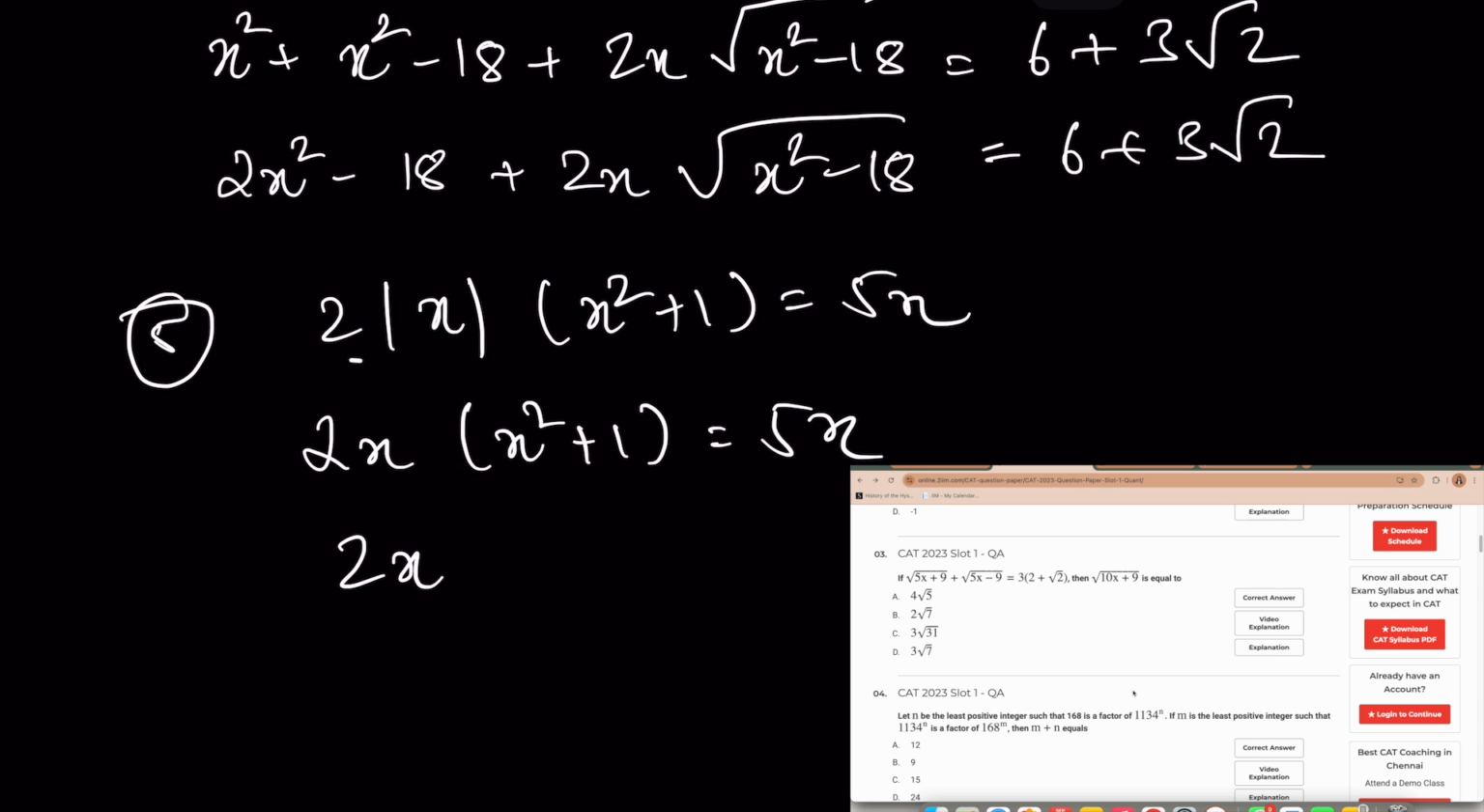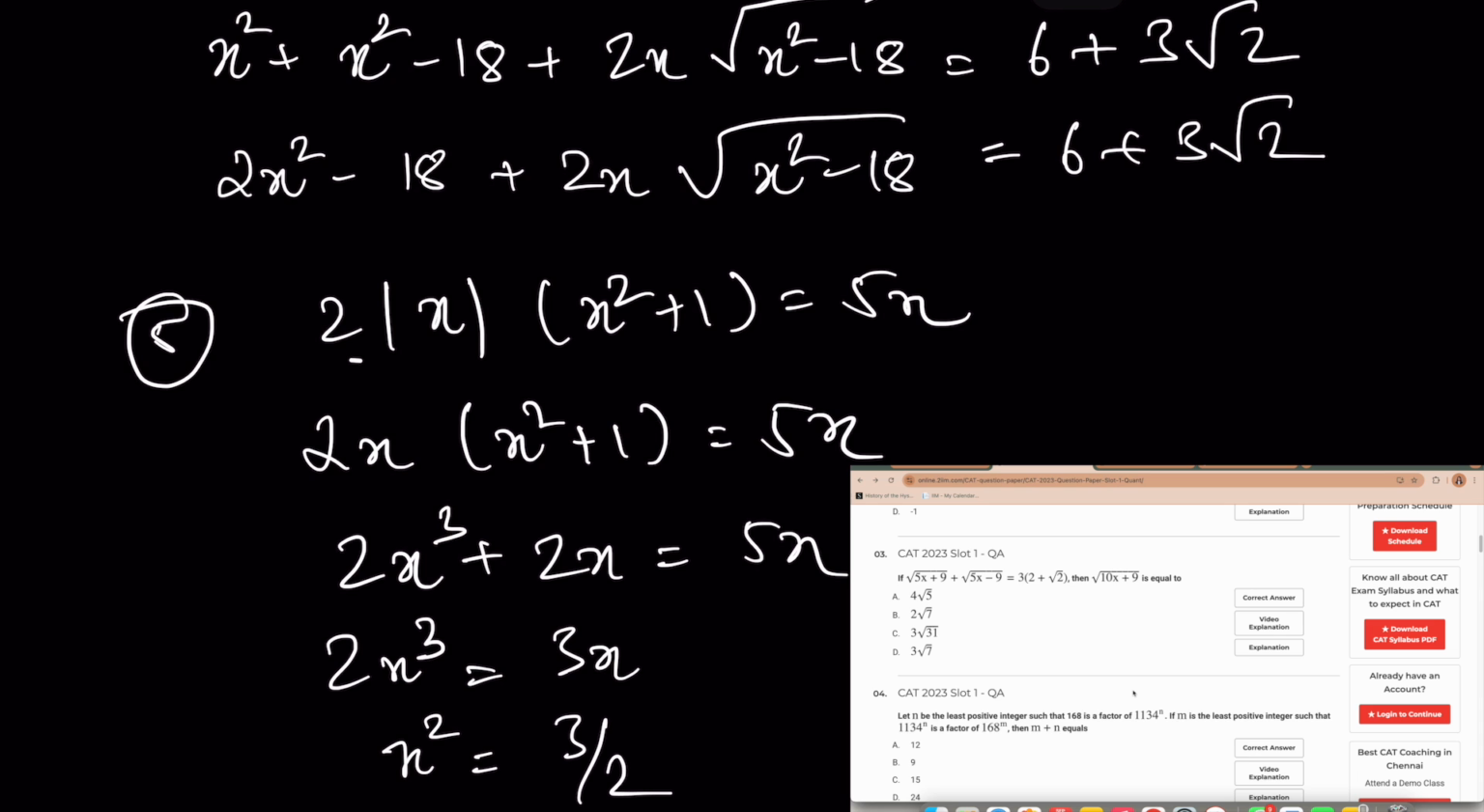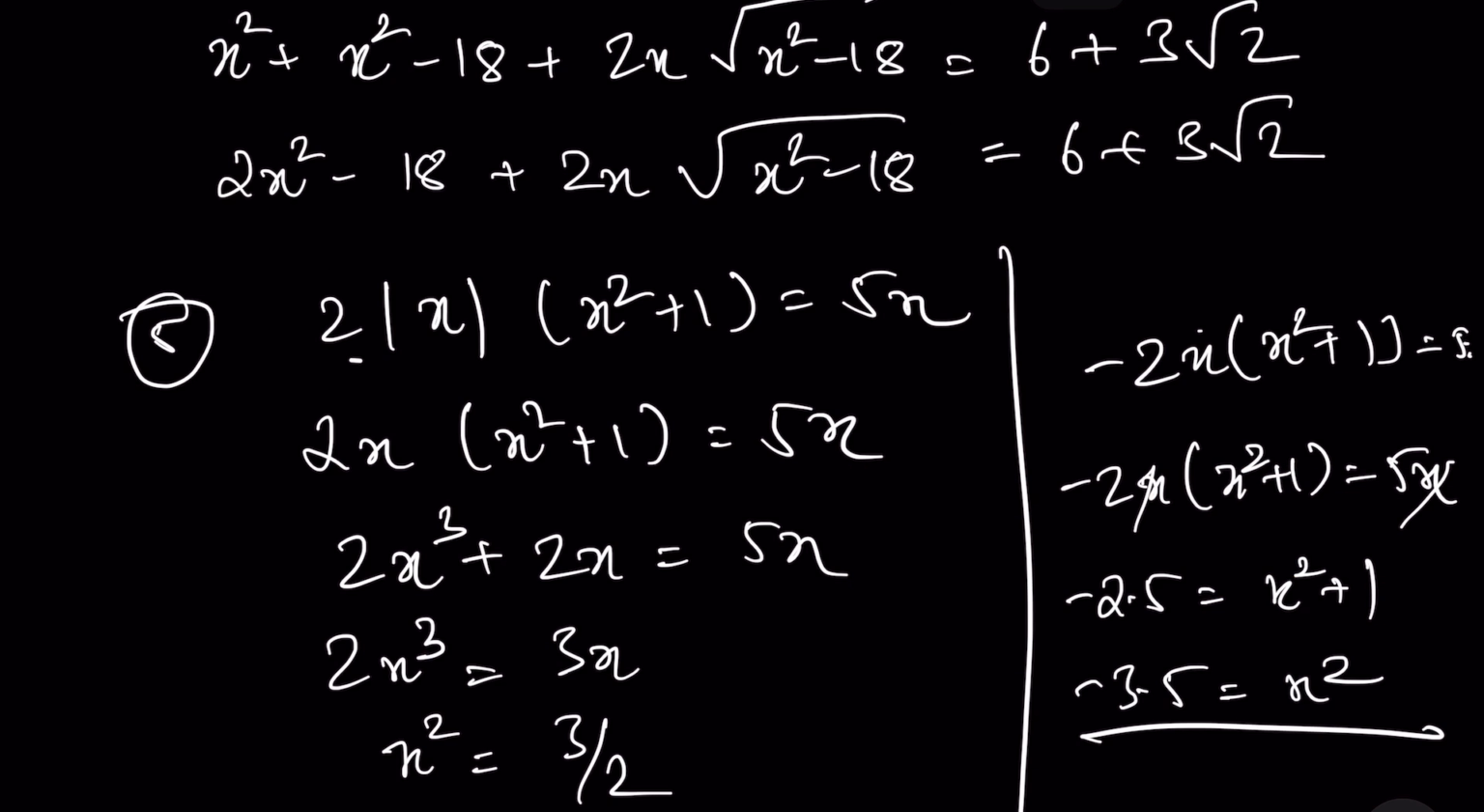Question 5. Integral solutions. चलो try करने में क्या जाता है. Unlikely that I can solve it, but I have time, so I'm gonna solve it. It's been 4 minutes. 2x x square plus 1 is equal to 5x. So 2x cube plus 2x is equal to 5x. 2x cube is equal to 3x. X square is equal to 3 by 2. This is one option. The other option is minus 2x x square plus 1 is equal to 5x.